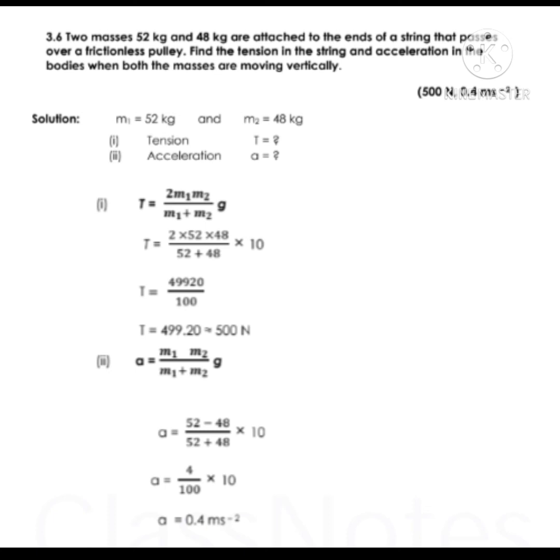As we know that T equals 2 m1 m2 upon m1 plus m2, into g. By putting all of these values, we get the tension, that is 500 Newton. We have already known that acceleration equals m1 minus m2 upon m1 plus m2, into g, when the body is moving vertically downward. A equals 52 minus 48 upon 52 plus 48, into 10. By calculation, we have A equals 0.4 meter per second square.